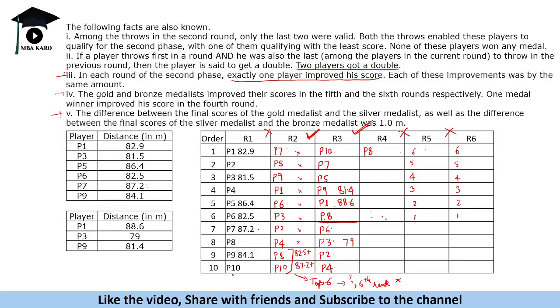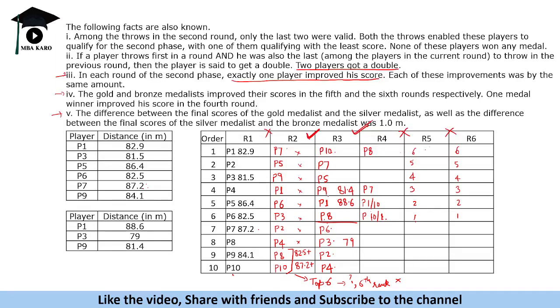ठीक है, P10 भी हो सकता है, P1 भी हो सकता है, because we know it is more than 87.2, but we do not know whether it is more than 88.6, right? So we know that it is P1 or P10. Okay, we cannot tell from this. And then definitely P7 will come here. Now the order is reversed. Okay, so it can be P1 or 10, it can be P10 or 1, then it is P7. Order is reverse, top 6 का order reverse होना चाहिए.